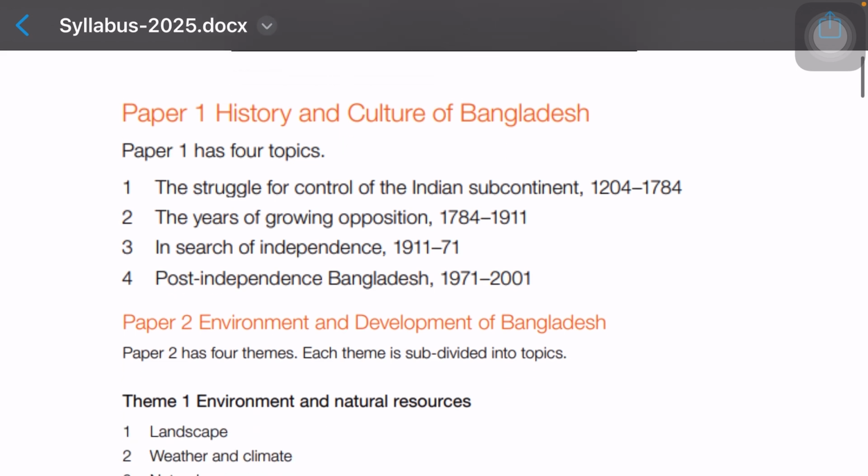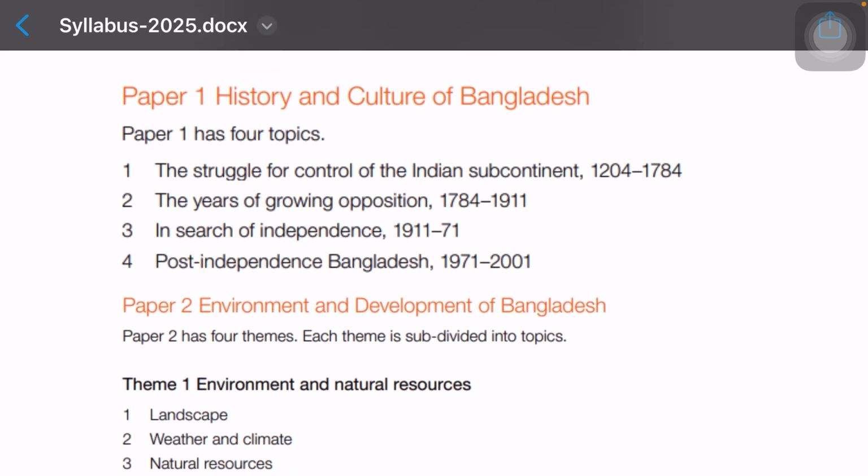Under paper 1, which is history and culture of Bangladesh, we have 4 different topics. Topic 1 is about the struggle for control of the Indian subcontinent, from 1204 to 1784. Topic 2 is about the years of growing opposition, 1784 until 1911. Topic 3 is about in search of independence, from 1911 till 71. And the last, topic 4, is post independence Bangladesh, 1971 till 2001.